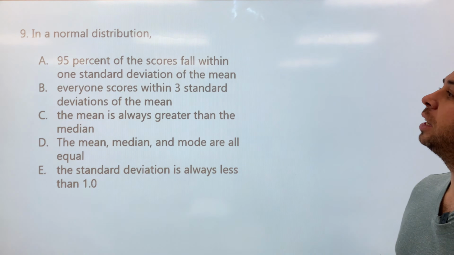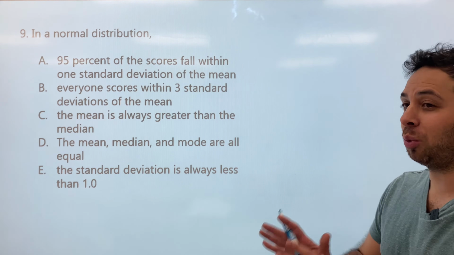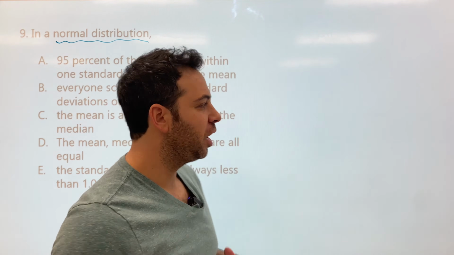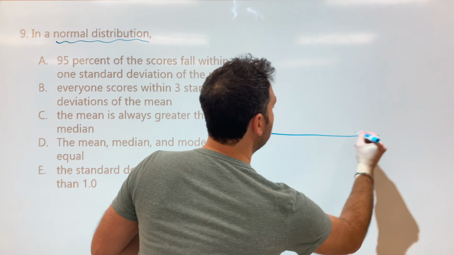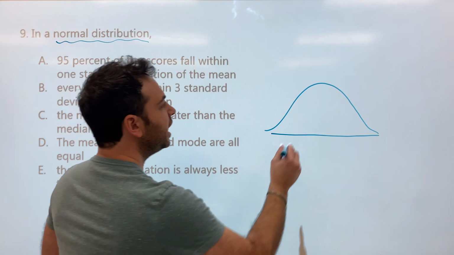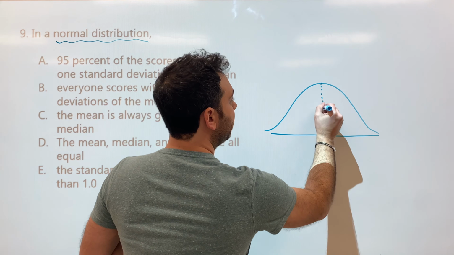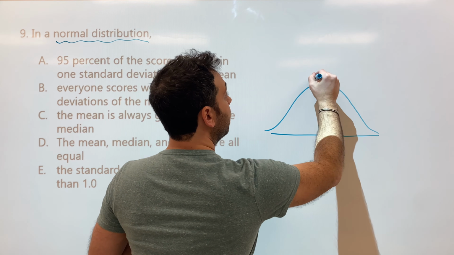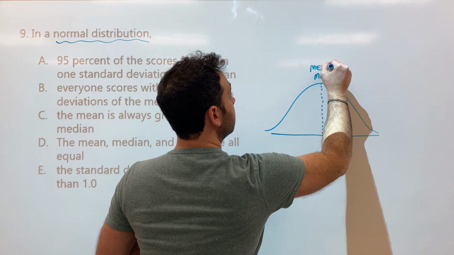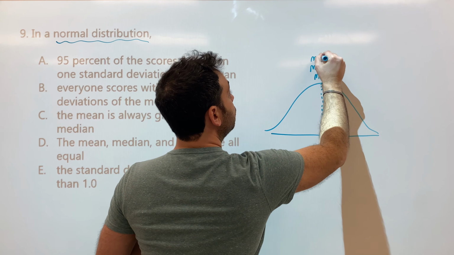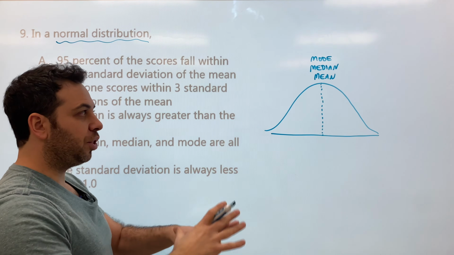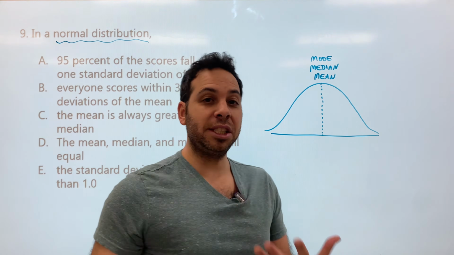All right, number 9. In a normal distribution, all right, we'll end there. What is a normal distribution? All right, let's draw this together. A normal distribution is often called, what? A bell curve. All right, why is it called a bell curve? It's because all the data centers in the middle, which means the mean, the median, and the mode are directly in the center. The average, the middle, and the most frequent are always in the center. Okay, so this is what we mean by normal distribution. It is a bell curve.